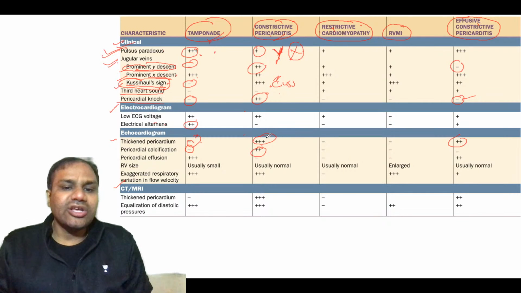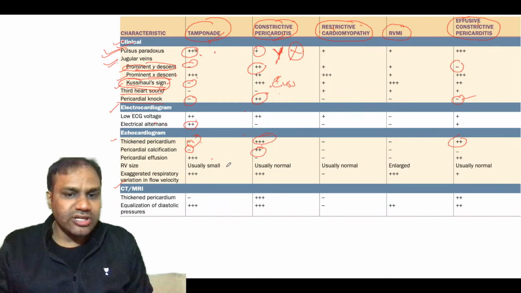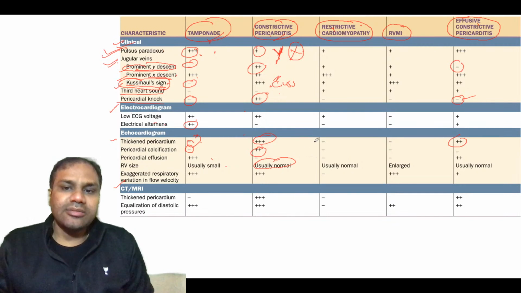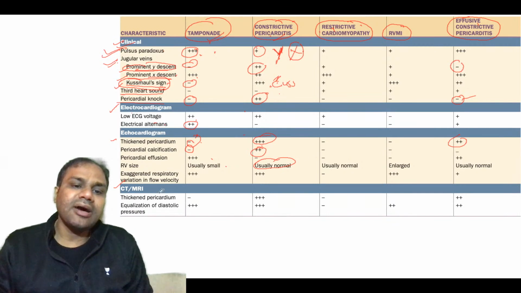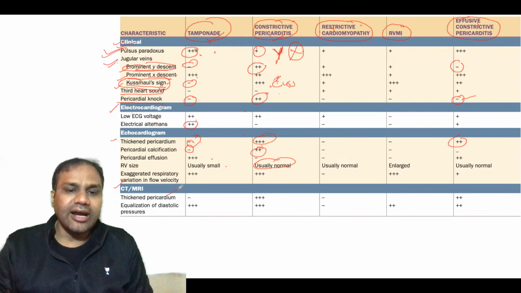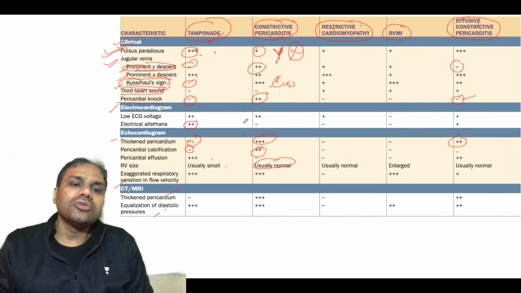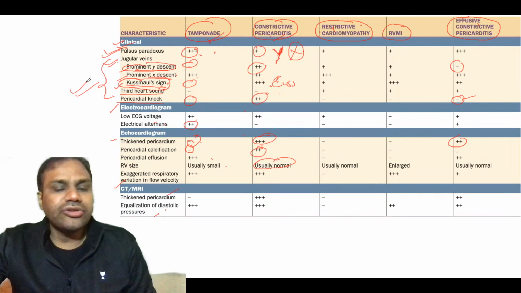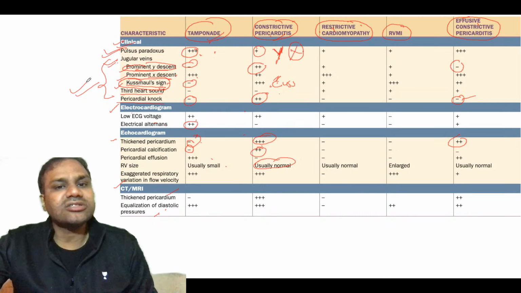Pericardial effusion is seen in tamponade, and right ventricular size is usually small, but it will be normal in constrictive pericarditis. In CT and MRI, thickened pericardium is again not seen in tamponade, and equalization of diastolic pressure is seen in both. So the main difference is in the clinical part. You need to remember this for cardiac tamponade and constrictive pericarditis.